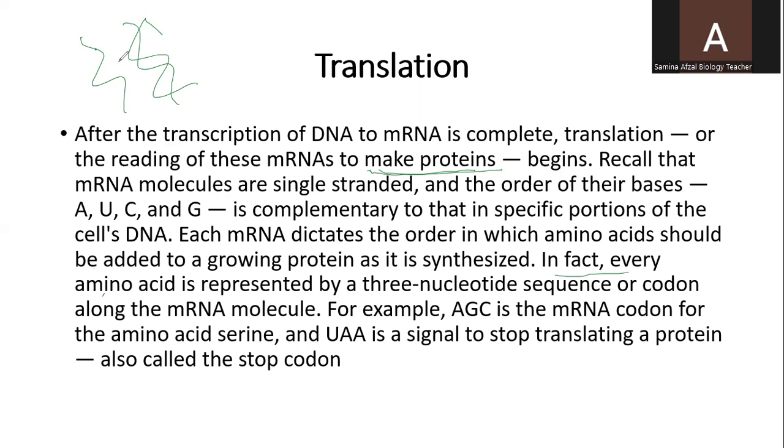For example, AGC is the messenger RNA codon for the amino acid serine, and UAA is a signal to stop translating a protein, called the stop codon. When the translation is completed after the formation of a protein, UAA is the signal, or stop codon, after which the translation will stop.